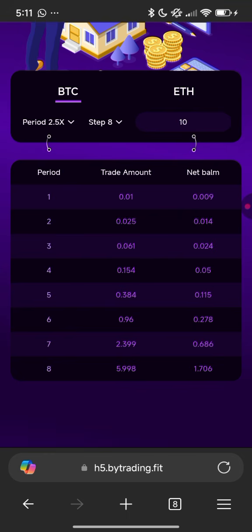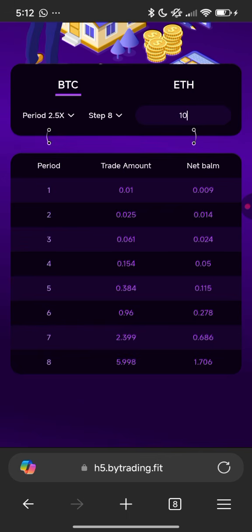Now what this means is that, let's say you deposited this $10. This is their trading plan. They have from period 1 to period 8. That is, they have 8 stages which you can use to trade with their signal, which they'll give to you in the group. Now let's say their signal is dropping every 1 minute. Understand? So let's say you want to start trading by 5:13. Now it is currently 5:12. You should be in the group by 5:13.